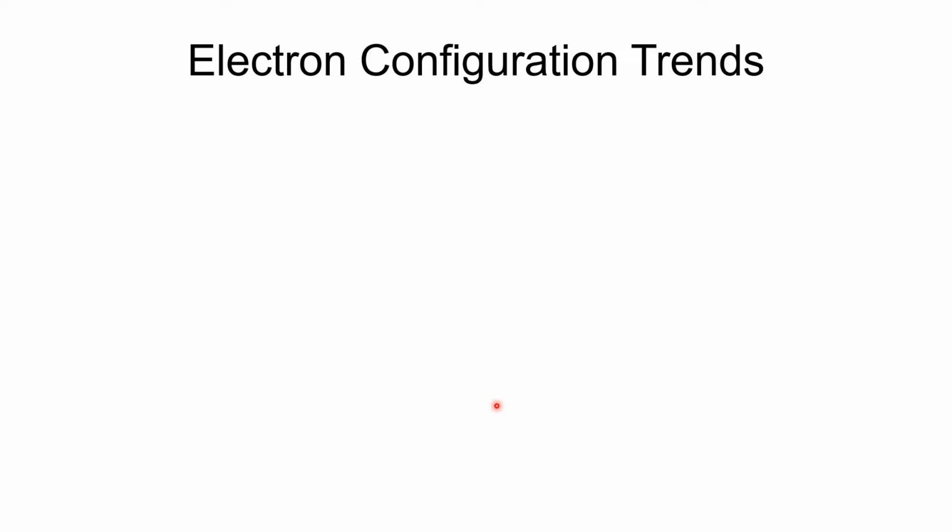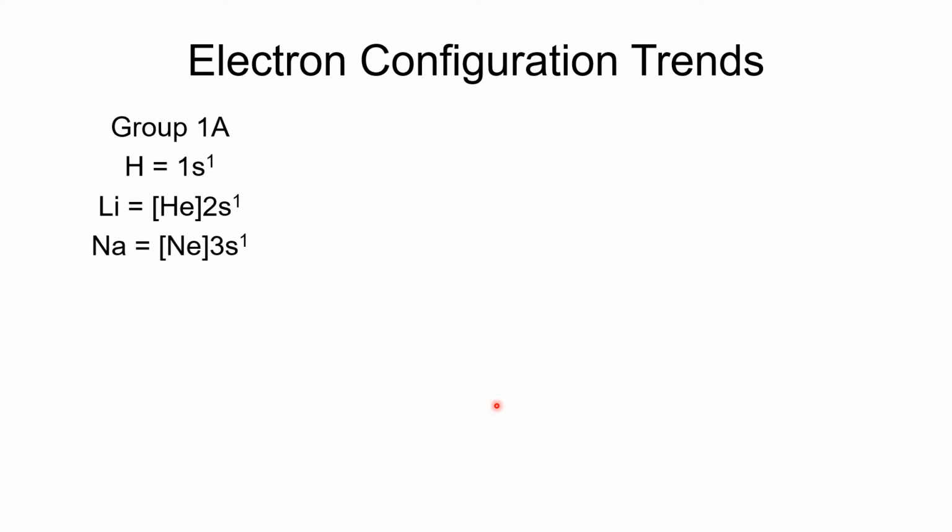Before I get into the next section of the text, I do want to briefly show you electron configuration trends that you may or may not have noticed from chapter 6. So group 1A, if we look at the electron configuration for hydrogen, it's just 1s1. Then if we look at the condensed electron configuration for each of the group 1 elements, we have lithium, which has the core electrons that helium has plus 2s1, and then sodium 3s1, potassium 4s1.